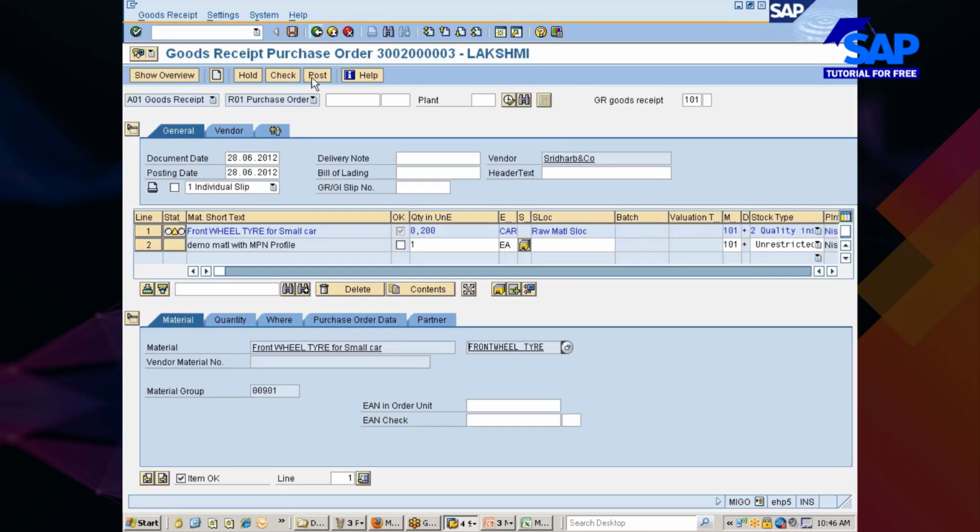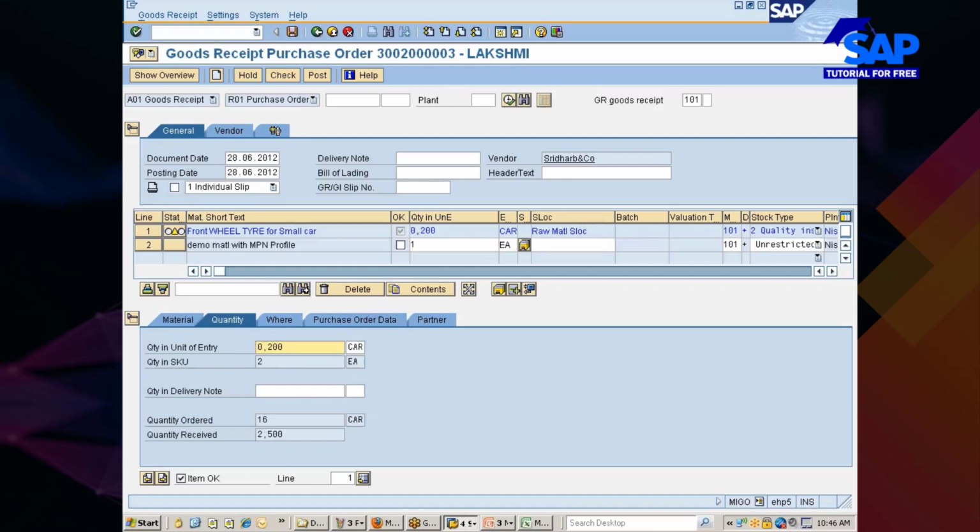Let me show you here. Now you see what's your total quantity. If I don't enter anything over here, the quantity ordered is 16, quantity received is 2.5. 10% means what? 1.6.